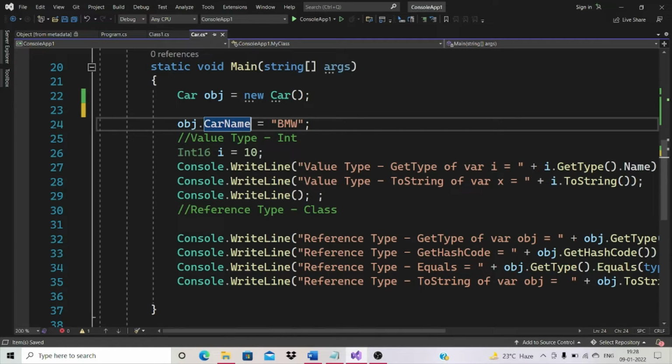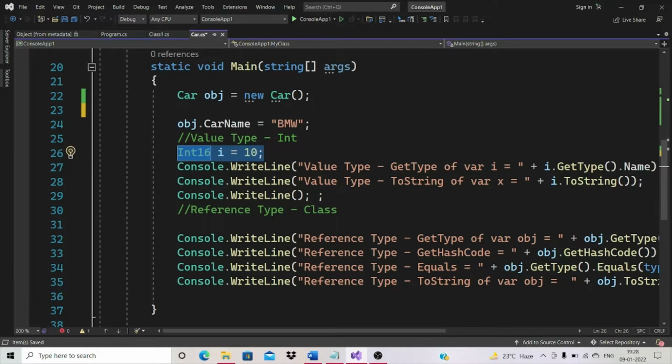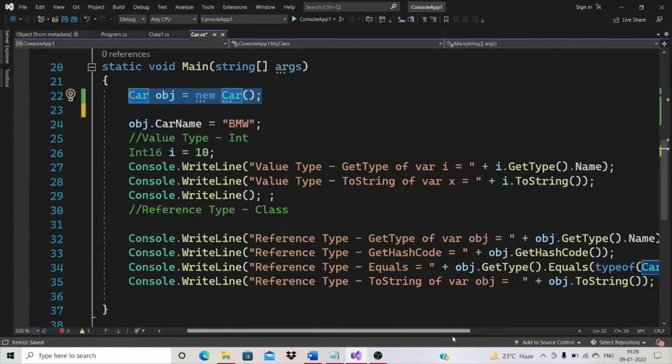I declared one value type integer, and for the reference type I created an instance of the car class. Here, i dot get type. Get type returns the type of object. What is the type of object in 16? And toString for converting into string.